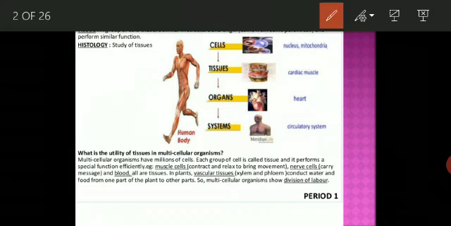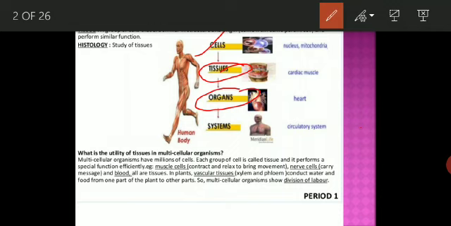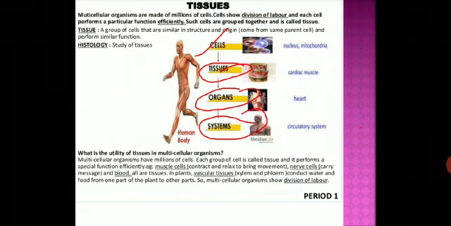A group of cells form the tissue, and tissues make the organs, and organs make the organ system. So I hope you understand.